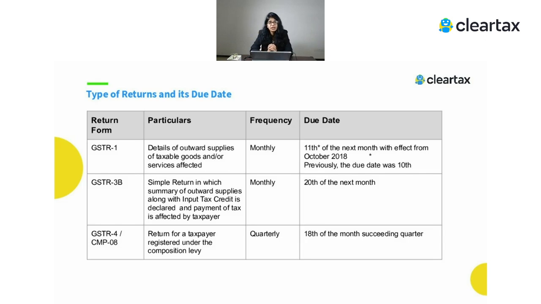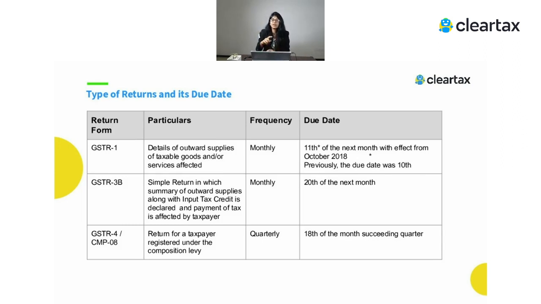Right now, there are certain things which need to be shown at an invoice level, and there are certain things which we need to show as an aggregate figure. We don't even have to give the full detail. So wherever the other party is impacted, which means the other party actually has to claim the ITC on that, or maybe in future I have to claim the refund for that, there I'm going to give full details. But where the other party is not actually impacted, I have just collected something and I'm going to deposit it to the government, there I have to give just an aggregate figure.